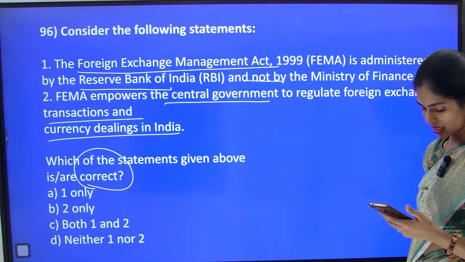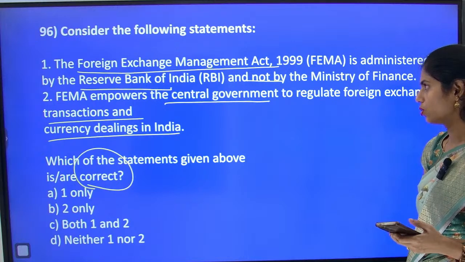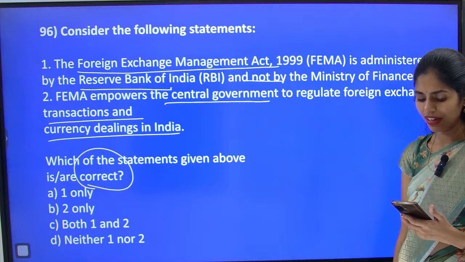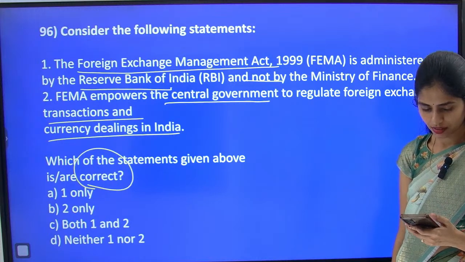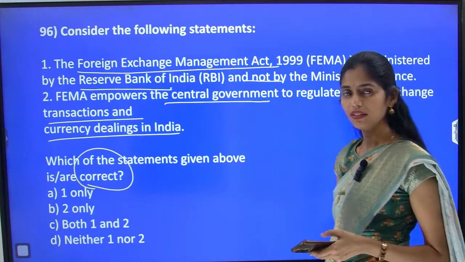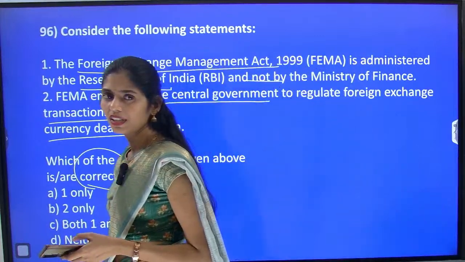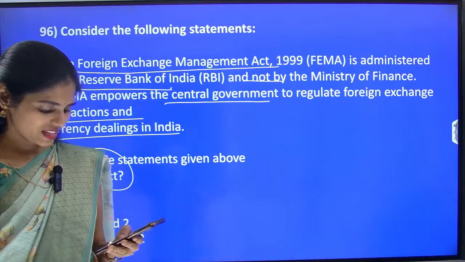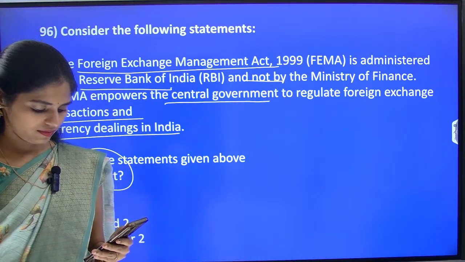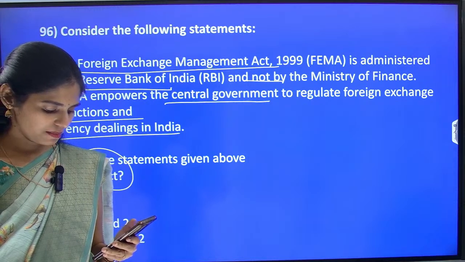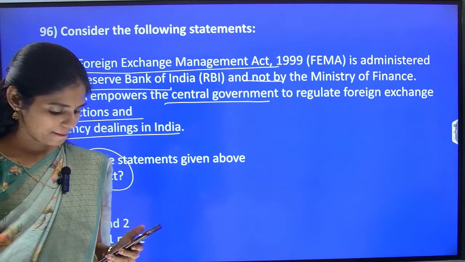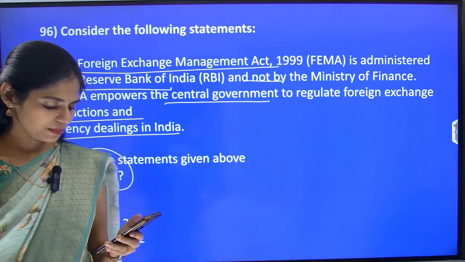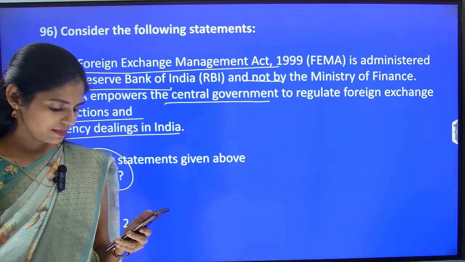Samsung is saying D, neither 1 nor 2. Okay, do you have any idea about this FEMA, anyone? Have you heard at least this word, either in news analysis also? Please let me know. Samson B, Aditya 1 only. Venu B, Vikrant B, Samson B.